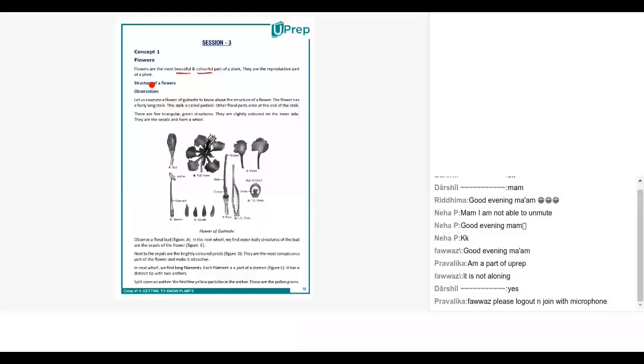Even if it is white, then it has a beautiful shape and size of the petals. So even if not with colors, it can also have fragrance, right? It can also attract the pollinators through fragrance. So basically the work of the petals is to attract the pollinators.